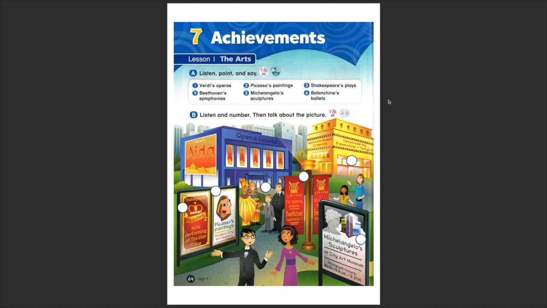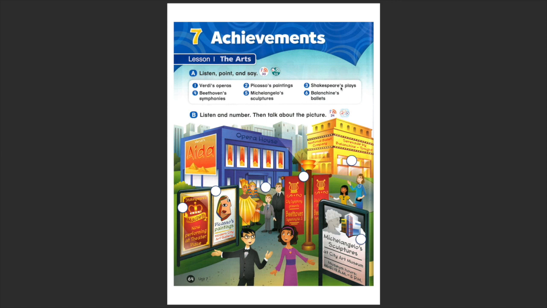Hello boys and girls, today we're going to talk about different types of arts, achievements, but basically we'll talk about the passive form of verbs. So let's start by understanding what Verdi's operas means. It means the operas that Verdi, the musician, composed. Picasso's paintings are the paintings, as you can see here in this picture, that Picasso, the painter, painted.